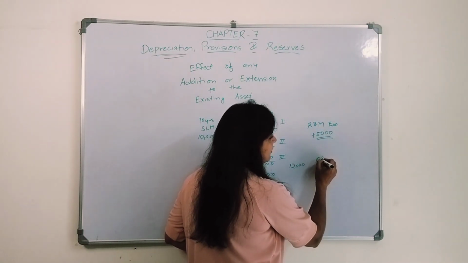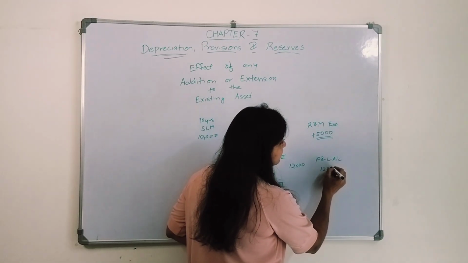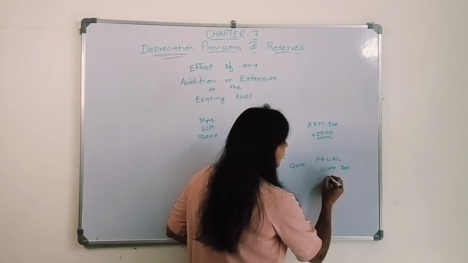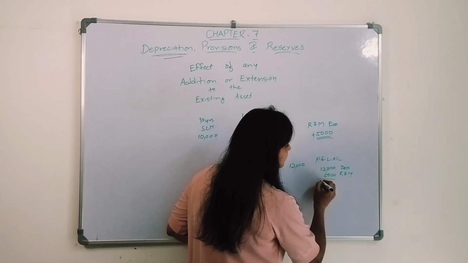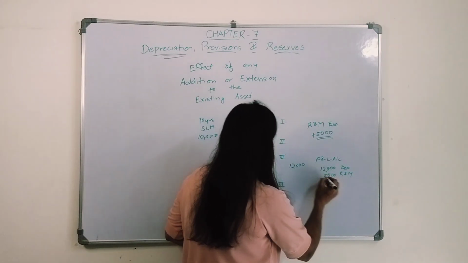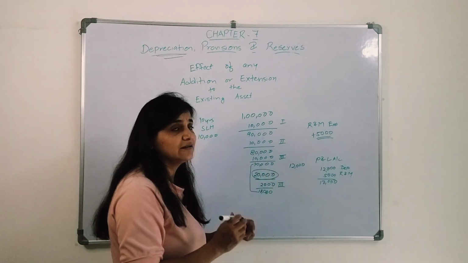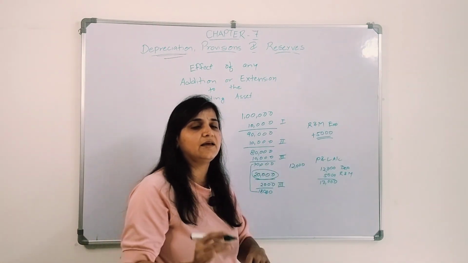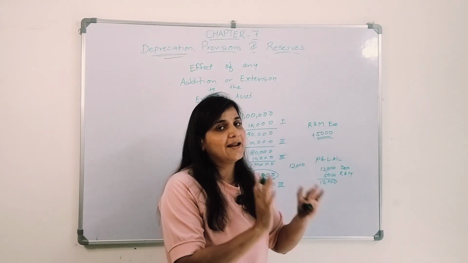So in my profit and loss account, how much amount will I charge? 12,000 for depreciation and 5,000 for repair and maintenance, that is in total 17,000. I am not going to charge the full amount, okay. This amount I need to capitalize and use it over its useful life, okay.